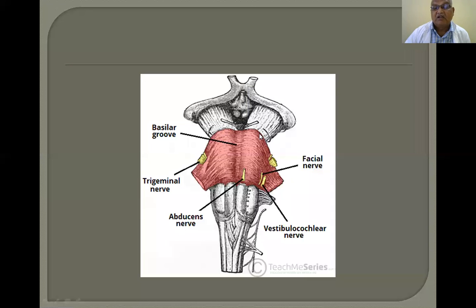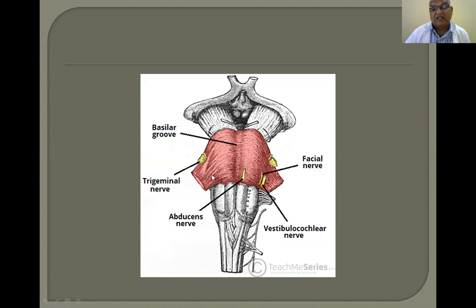This is the third nerve. This is the fourth nerve. This is the fifth nerve, trigeminal. This is the sixth nerve, abducent. This is the facial nerve. The small one is the motor root. This large lateral one is the sensory root. So this is the trigeminal nerve.